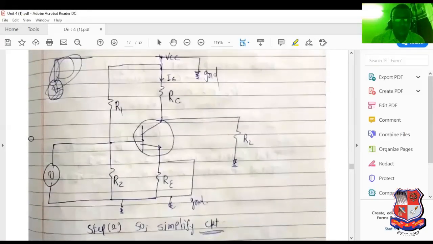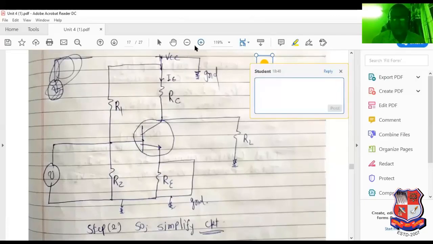Any particular AC source cannot be considered a pure AC source. I will explain this with the help of a graph. Concentrate on this particular graph. What I am trying to say is that any particular source, see this, I have sketched the waveform.